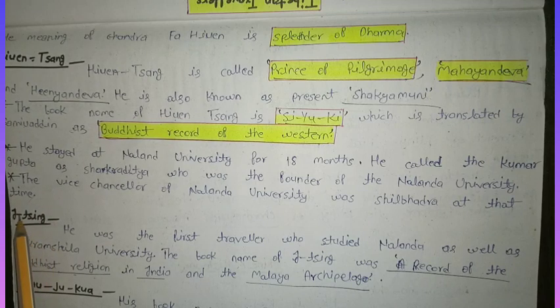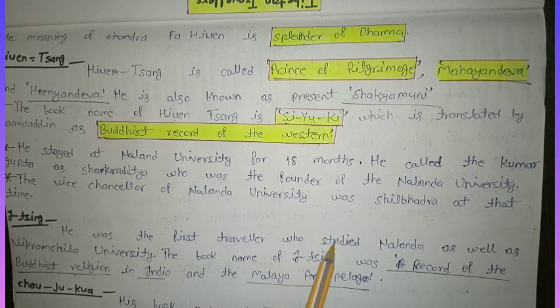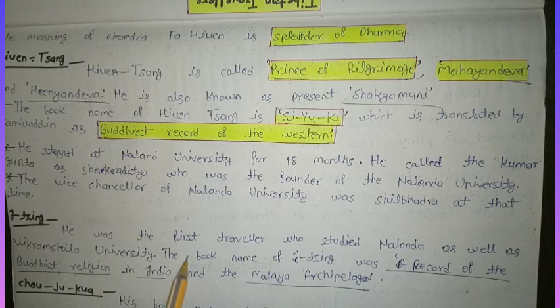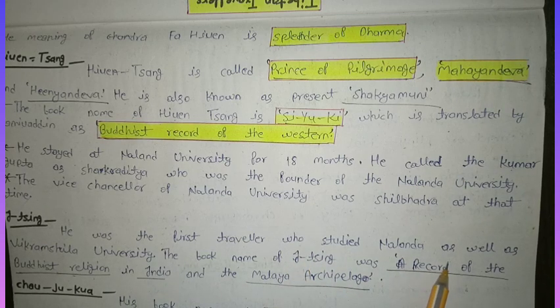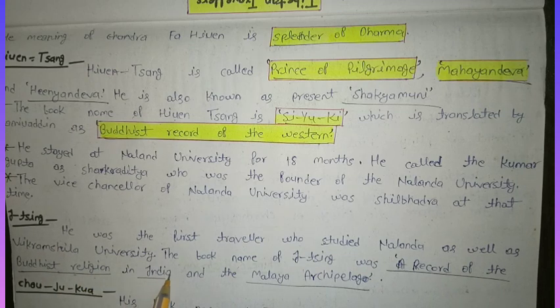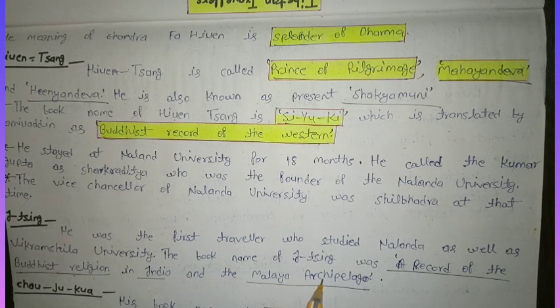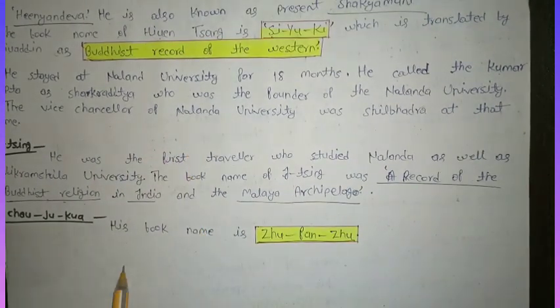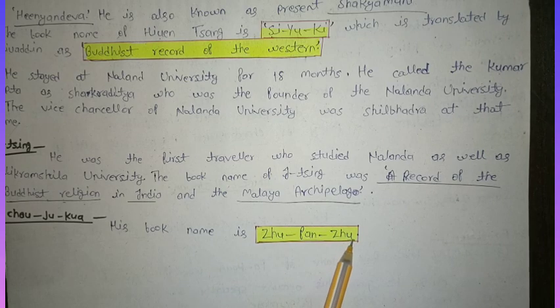And next historian is Itsing. He was the first traveler who studied at Nalanda as well as Vikramshila University. The book name of Itsing was A Record of the Buddhist Religion in India and the Malay Archipelago. Next traveler is Chau Ju-kua. The book name of Chau Ju-kua is Chu-fan-chi.